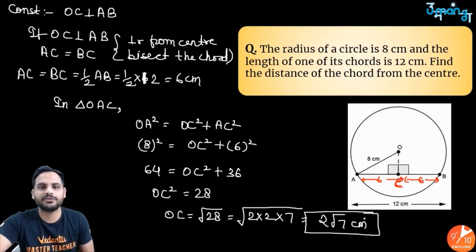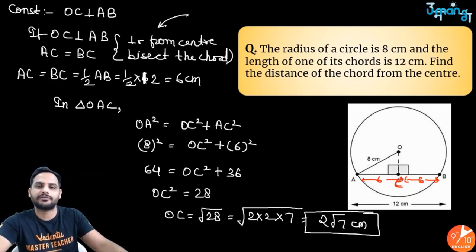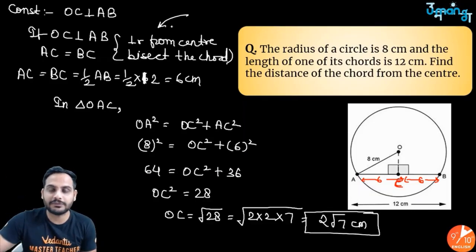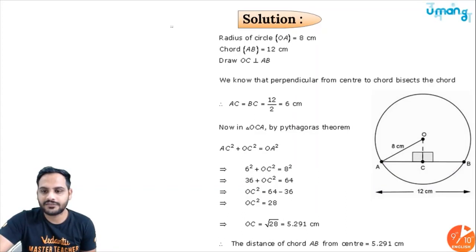The theorem which we have used over here is perpendicular from center bisect the chord. So see, if I don't have the knowledge of this theorem, it will be very difficult for me to solve this question. Understood? Okay, let's go for the next question. It is root 28 or 2 root 7. And if you convert root 7 in the decimal, you will be getting 5.291 centimeter.